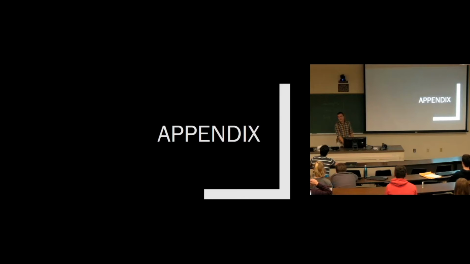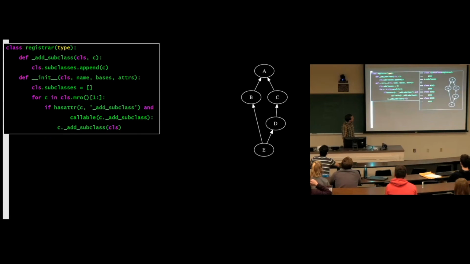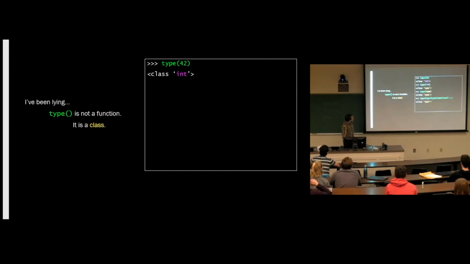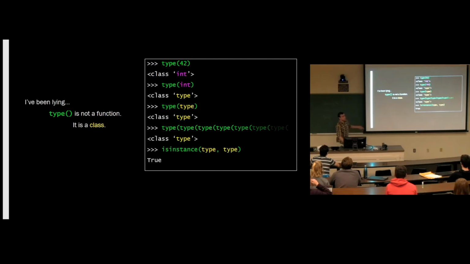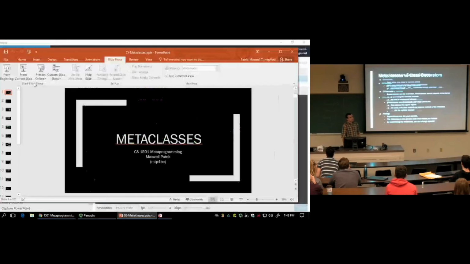Yeah, that's it. We've got some extra time, just a little bit. So there's actually a little bit that I left out because I thought it might derail the scene. But you'll remember, we got to this slide here. Pretty cool slide, right? We called it is instance type and type. Type is an instance of type. And some people were asking, what does that mean? Is type not an object? Is type an object? Well, that's actually a really interesting question. And so I wrote a slide about that, but then I took it out.